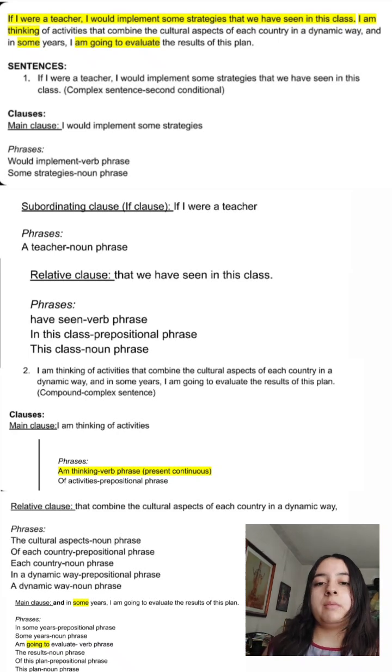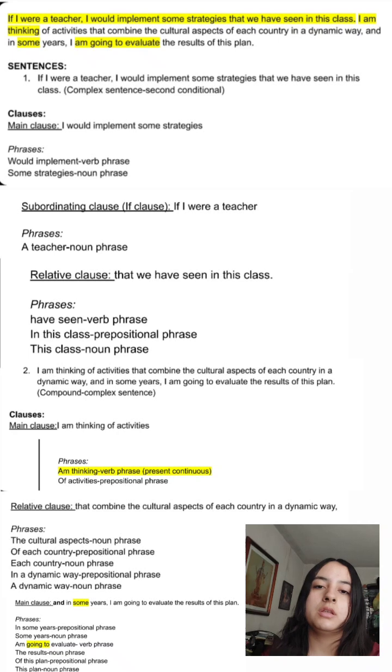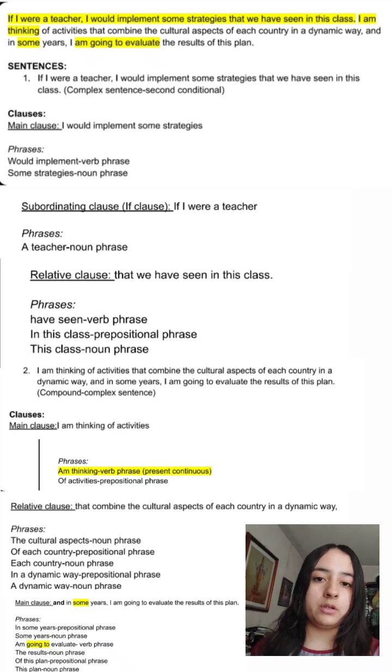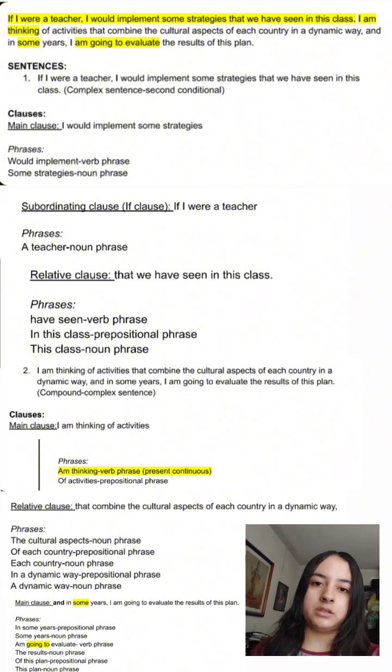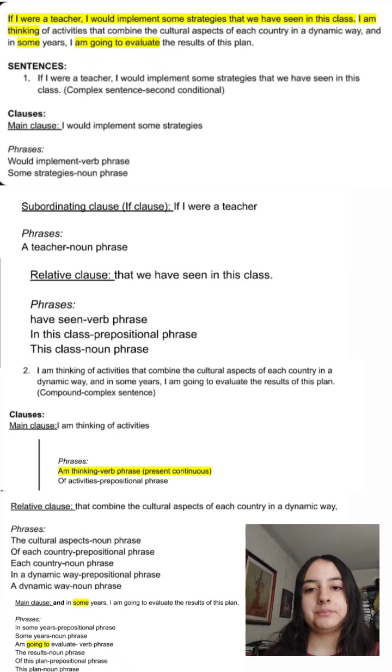Then we have evaluate, which is the main verb, in the base form. Then the is an article, results a noun, of a preposition, this a demonstrative adjective, and plan a noun.